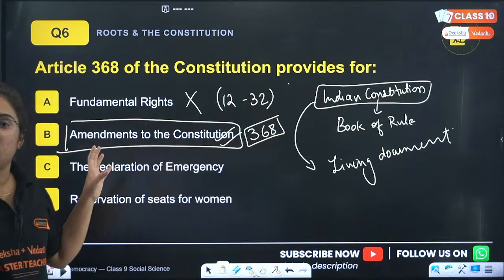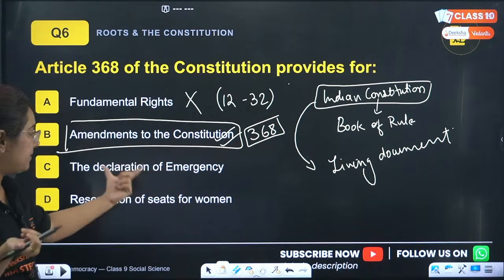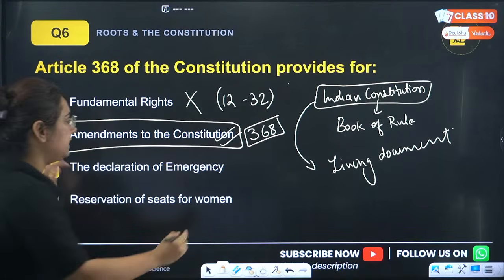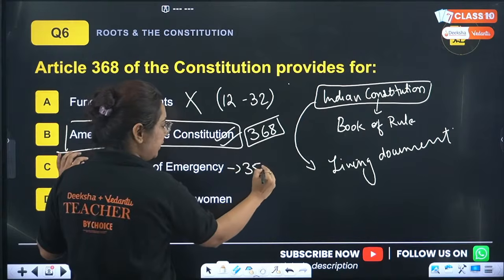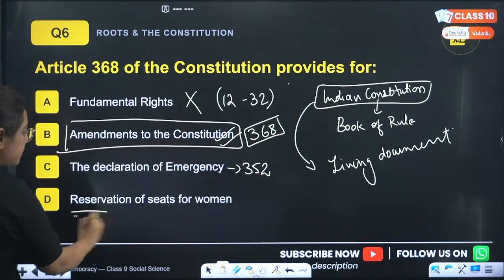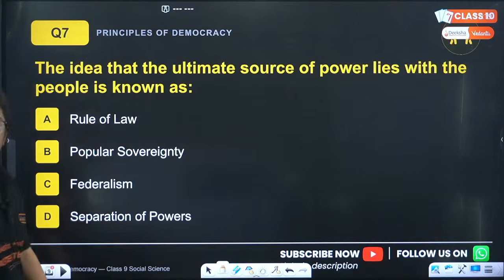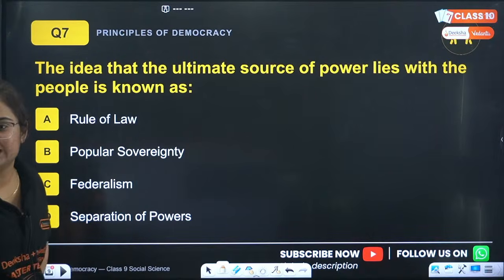You know, there is a portion in NCERT regarding the emergency provisions also. The emergency that was applied by Indira Gandhi, and here the article is 352. Okay, reservation of the seats, so it has a lot of articles. I'm not going to talk about a particular one. Moving to the next question. I hope that this is clear.